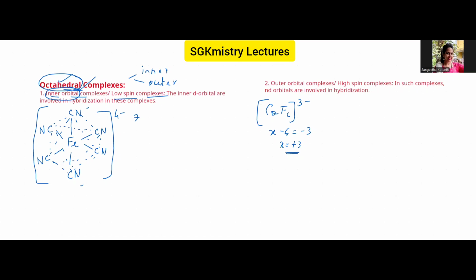So cobalt, we know atomic number is 27. Let me write the electronic configuration. Argon, 3d, 4s, and 4p. Here argon already has 18 electrons filled. So 2 electrons, let me put in the 4s orbital. So 20 are done, and 7 are present in the 3d orbitals. Okay. Now it is in the plus 3 state.